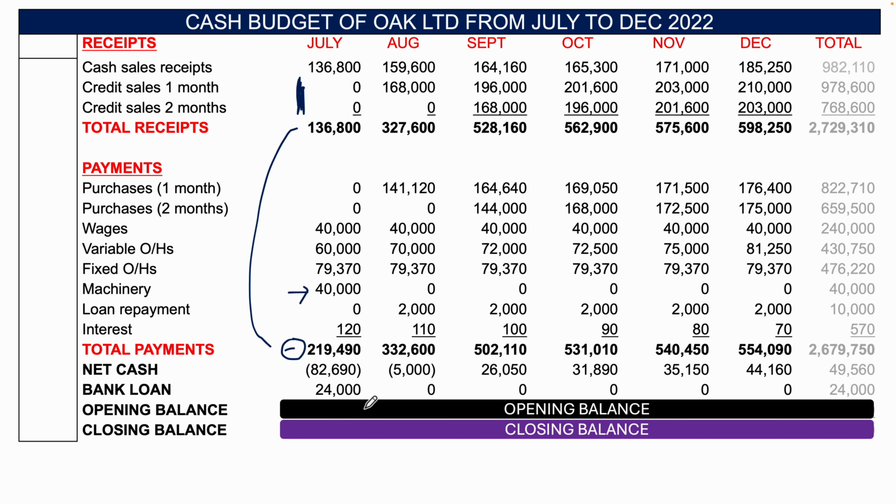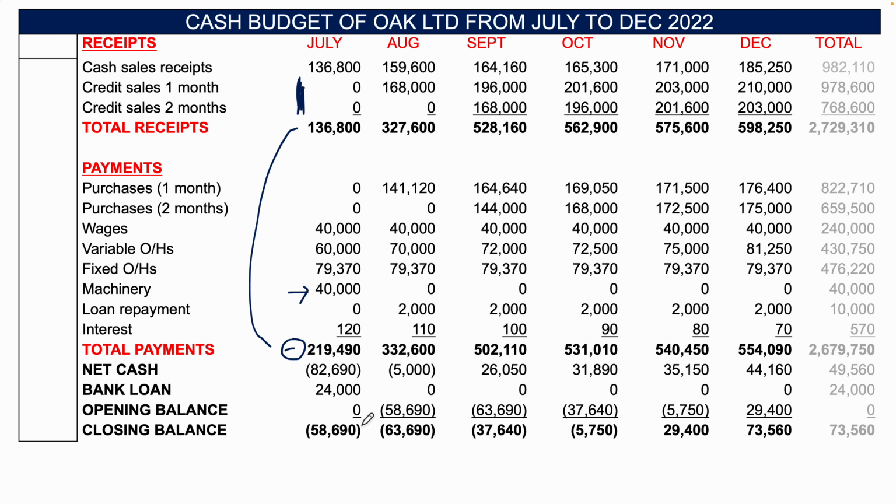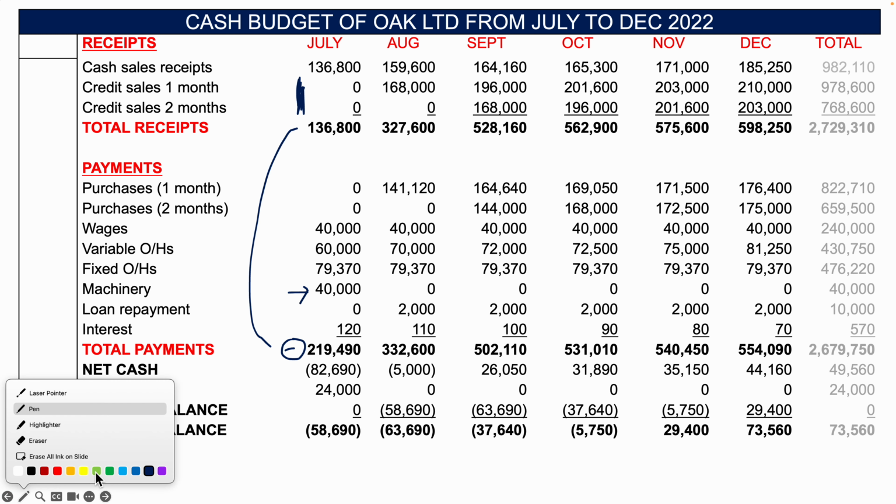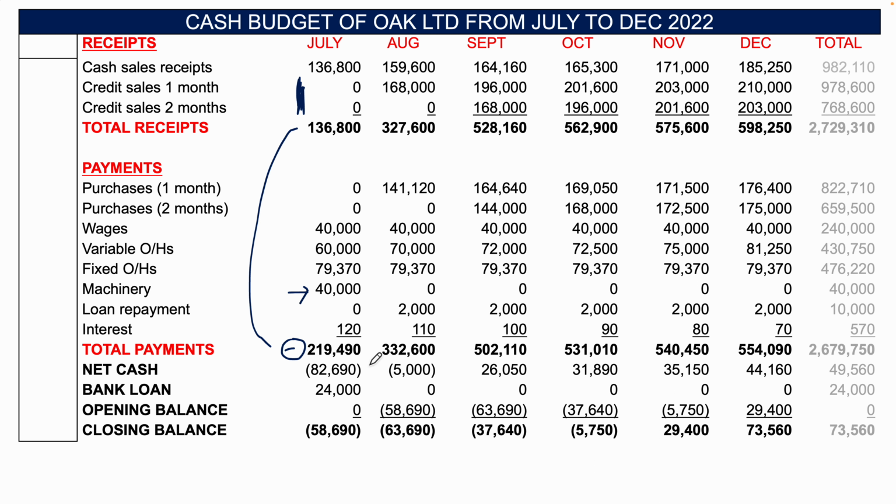Now, we did get the bank loan of 24,000 in July, okay? We had no opening balance. This question did not say that there was going to be cash at the start of the year. So look, how we get the closing balance is we have the net cash of minus 82,690. We add the 24,000, so that is minus 58,690. Then that is going to be the opening balance in the next month. The closing balance in the previous month is going to be the opening balance of the next month all the time.